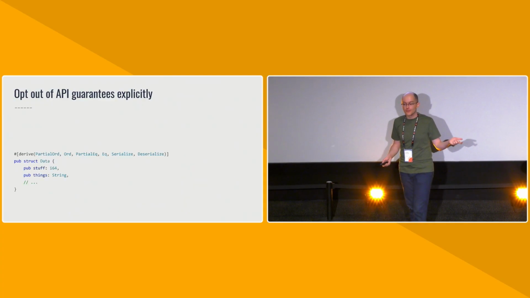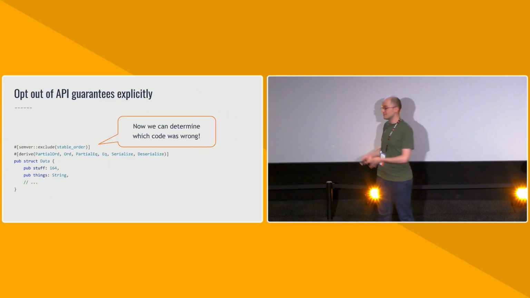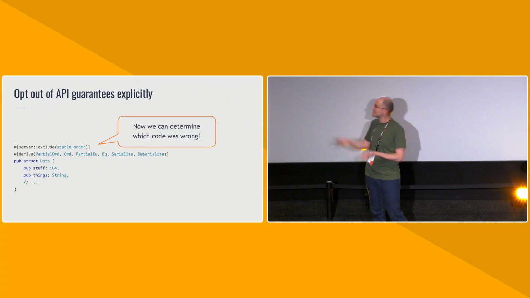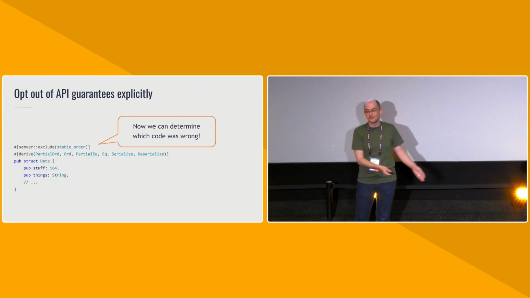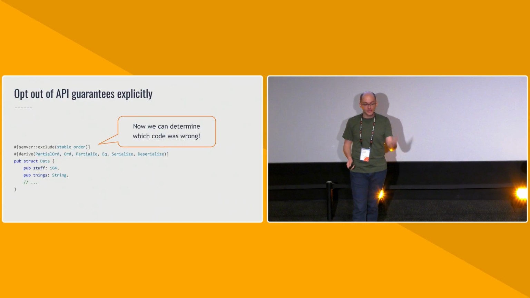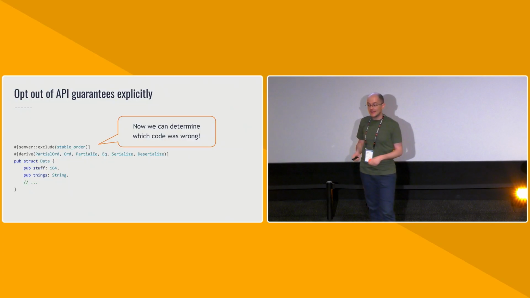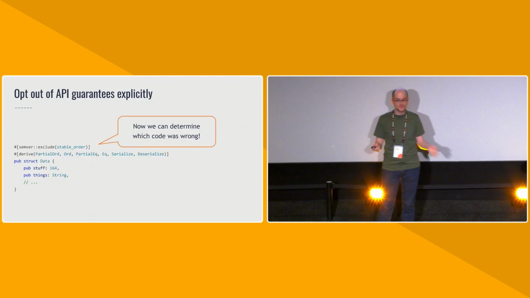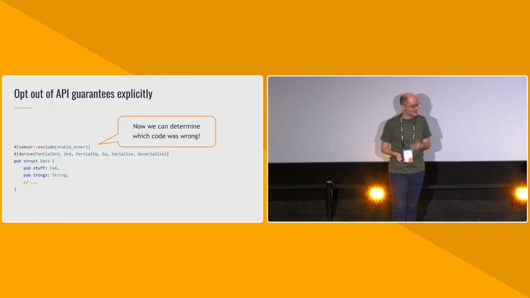Here's an example of what that might look like in the concrete use case that we were just talking about. We might add an attribute that obviously needs a lot of workshopping, but this is what I'm calling it right now: semver exclude stable order. Now we can determine which code was wrong. If you explicitly said, this is PartialOrd, but it does not have a guaranteed stable order over time, then you cannot sort and then save to disk and then update and then reload from disk, right? Whenever you get a piece of data from disk, you cannot assume that it was sorted. You have to sort ahead of time. And if you didn't have this, then obviously that assumption was maybe fine, or we could decide this in collaboration with the Lang team. They're specialists at this, and I'm not.